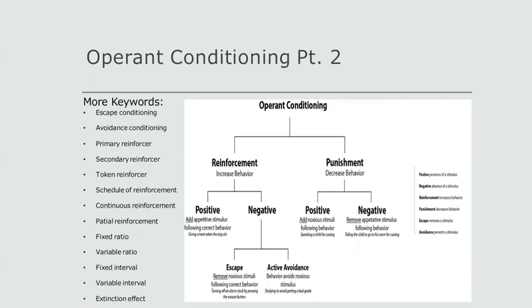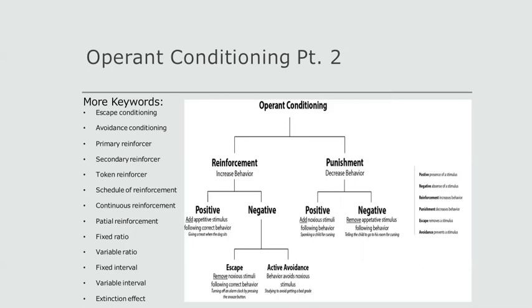A primary reinforcer is a stimulus that is intrinsically pleasant, often because it satisfies a basic need, while a secondary reinforcer is a stimulus that individuals have been conditioned to desire through association with a primary reinforcer. Secondary reinforcers include token reinforcers that are tangible, such as money or gold stars from teachers.